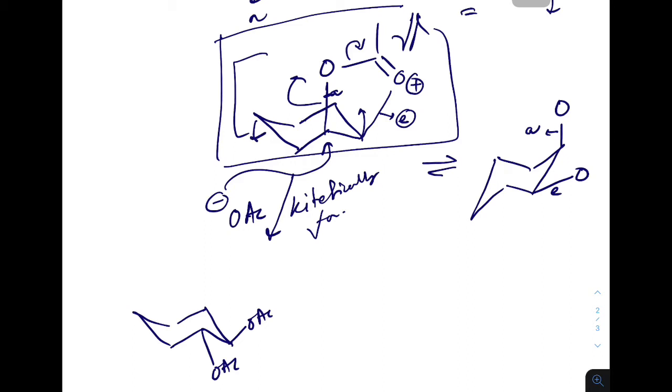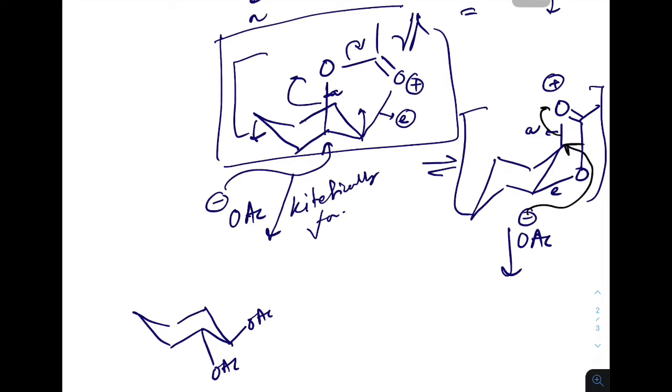If you have any problem with conformational change, you can see my previous video where I discussed that elaborately, and the structure ends up like this transition state or intermediate form. After that, if the OAc attacks in a similar way, at this equatorial position, and eliminates the axial bond, which is kinetically favorable, it will end up forming this product.